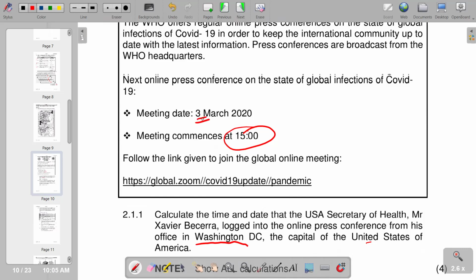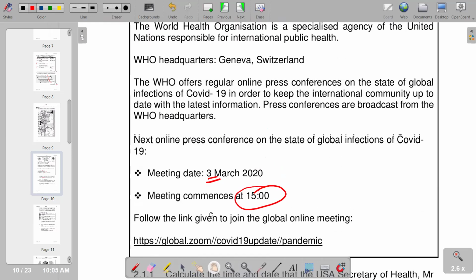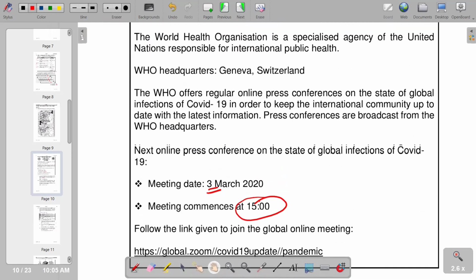We check which time it is related to and which country that is. So we are going to match that with Washington, D.C. in USA. If you go back to the information, you'll see that this is taking place at Geneva, Switzerland. So we're going to check the time zone for Geneva, Switzerland, and compare it with the USA time.